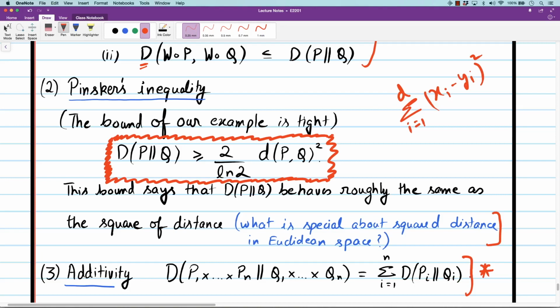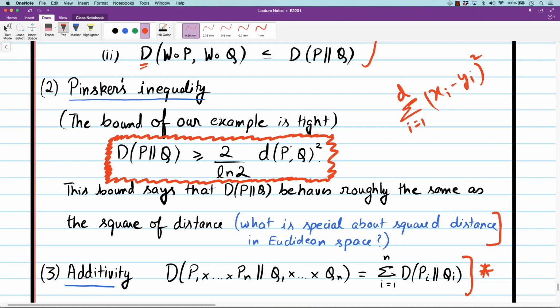So three properties we have seen: Kullback-Leibler divergence as well as total variation distance satisfy the data processing inequality. There's Pinsker's inequality, which relates Kullback-Leibler divergence to total variation distance square. And then Kullback-Leibler divergence is additive, unlike total variation distance, which was sub-additive. So if you combine these two properties, there's something interesting which comes out.